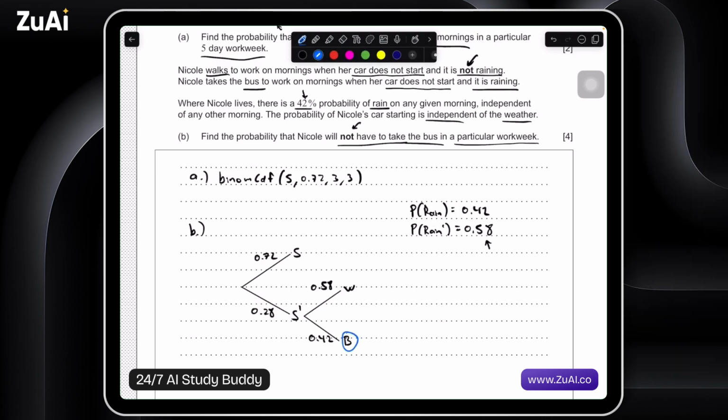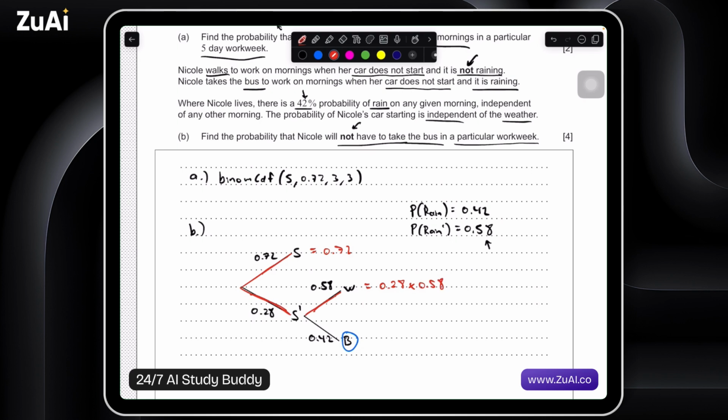We can find the probability of her taking the bus, and then her not having to take the bus would just be everything else. This is her not taking the bus, and this is her not taking the bus. So we could do 0.72, and then we could do 0.28 times 0.58 and add those up. And that's her not taking the bus.